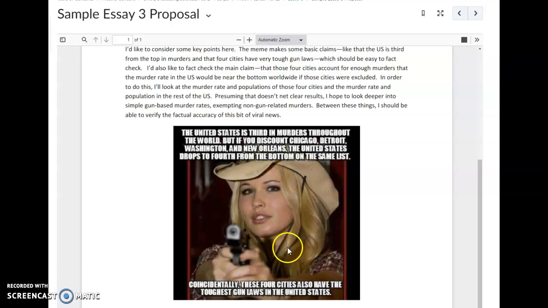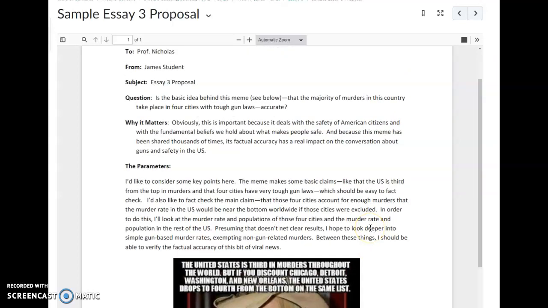Chicago, Detroit, Washington, New Orleans. I'll note those are also all predominantly black cities. You can see that there's a racial tinge to the claim here, and a claim that those are tough gun laws, okay? So let's go back and take a look at the proposal, okay?